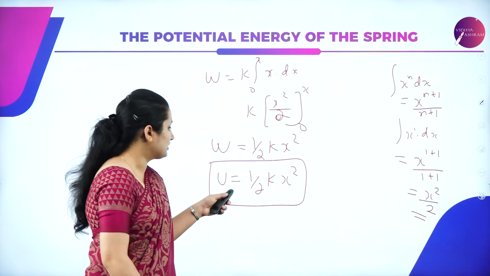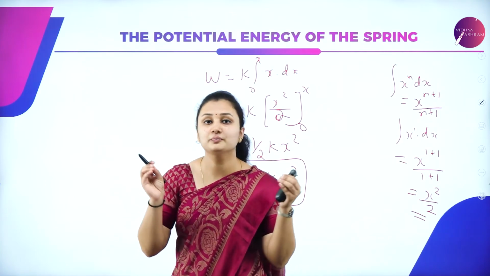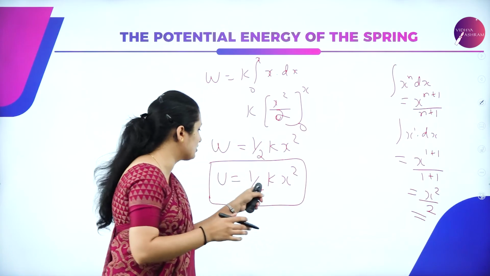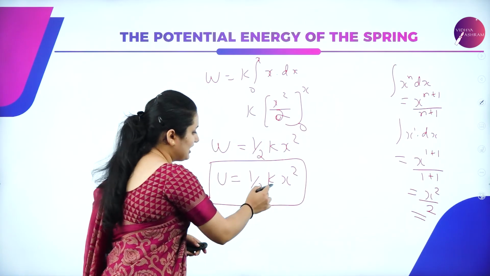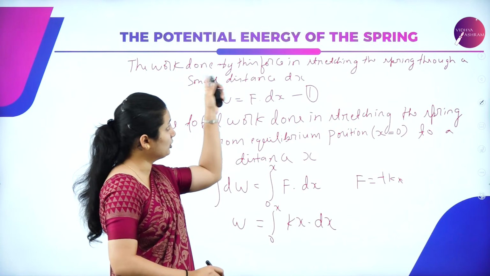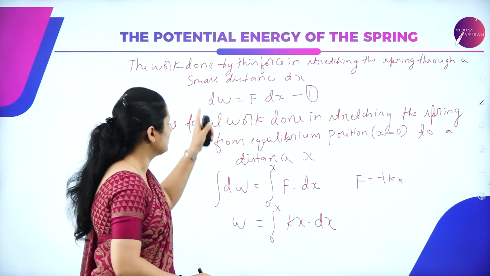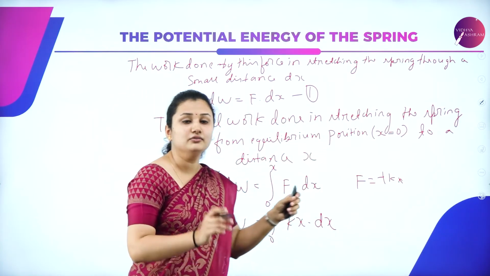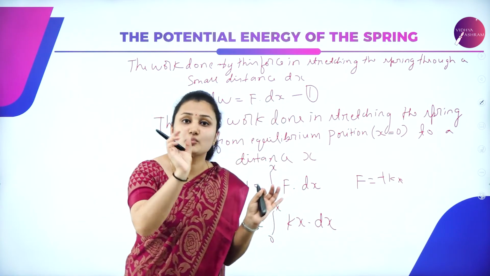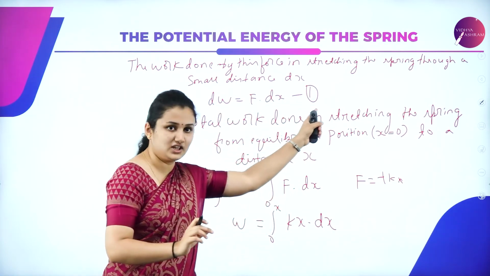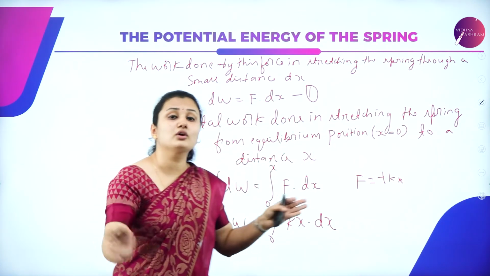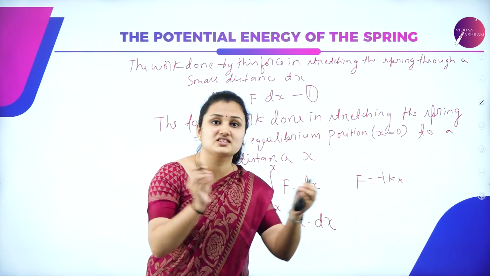So whether you stretch, elongate or compress the spring, the potential energy is U is equal to half k x square, where k is the spring constant. So this is the derivation for the potential energy of the spring. We took the small work done to stretch the spring through a small distance dx. This is the first equation. To find the total work done to stretch the spring through a distance x,